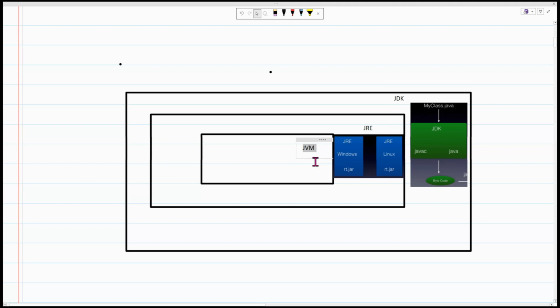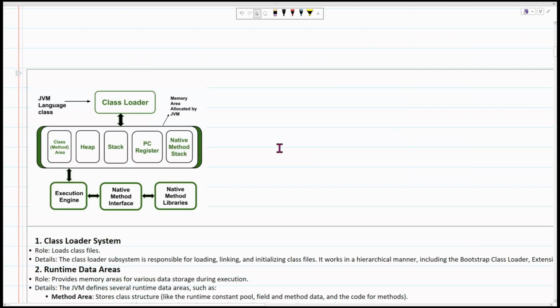Interesting, isn't it? So let's quickly learn more about JVM. How is JVM able to do it? What is the memory structure of it? I want to know more about it, sir. I'm here to explain you, bro. Now we know that we have a bytecode. The challenge is we need to convert that into machine understandable code. How to do it? Simple.